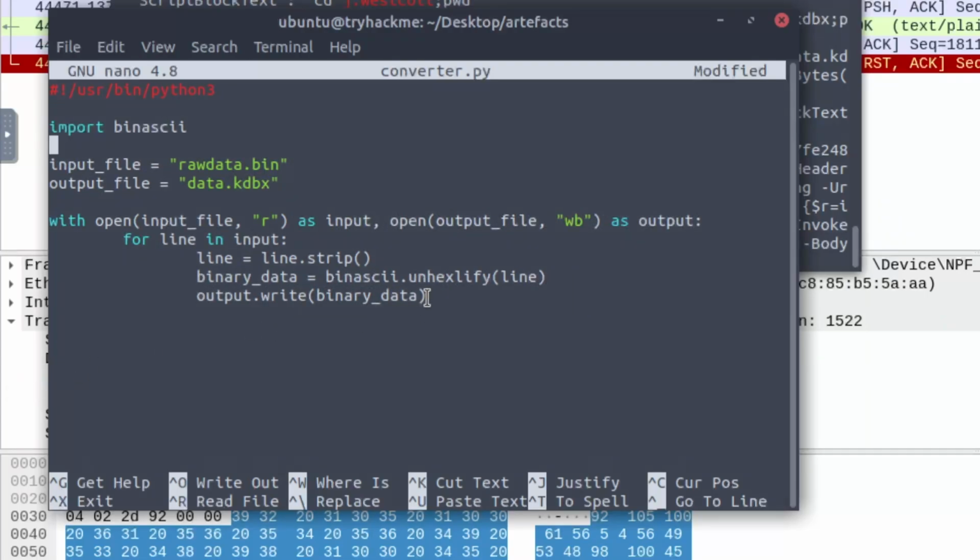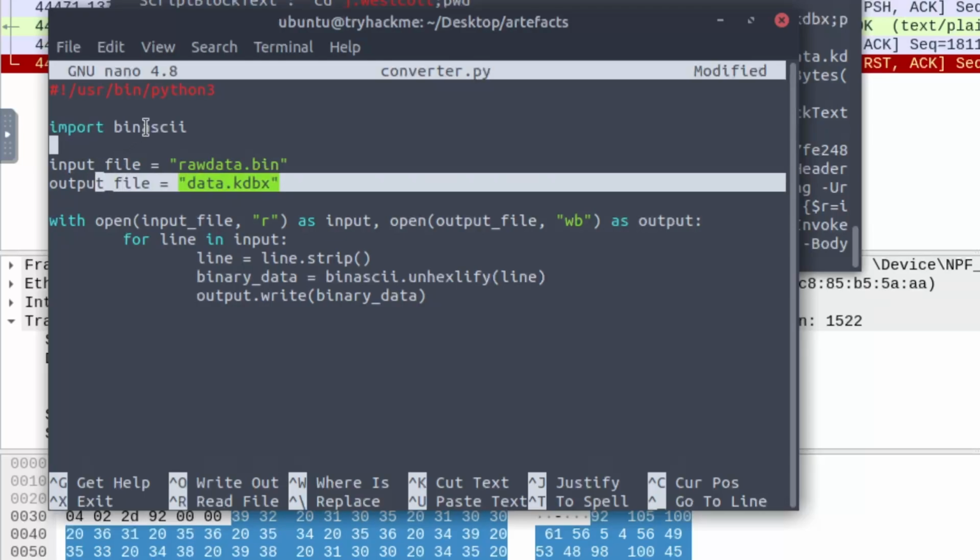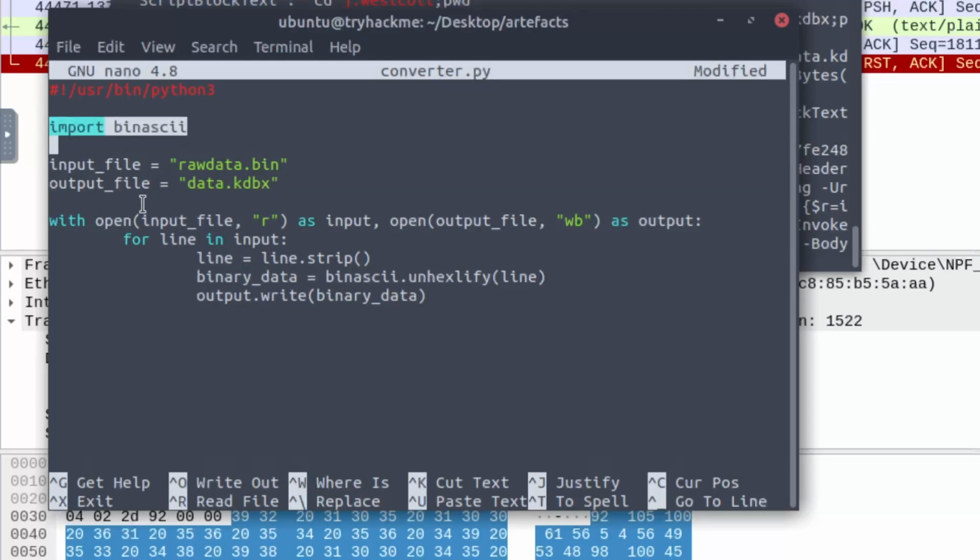Okay, I want to say that that's it. This is a very, very simple script. We have the input file variable, which is going to be raw_data.binary, and the output file, which is data.kdbx. These are the two variables we've created. We imported the binascii module, and then we open the input file in read mode as the input variable, and the output file in write mode as the output variable.